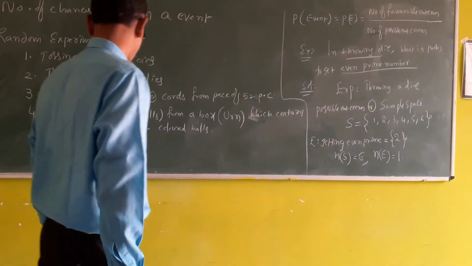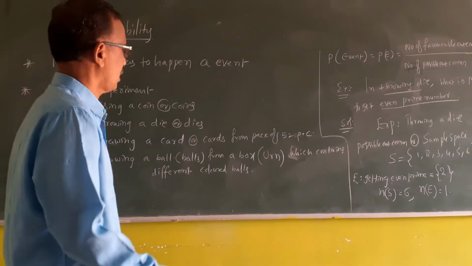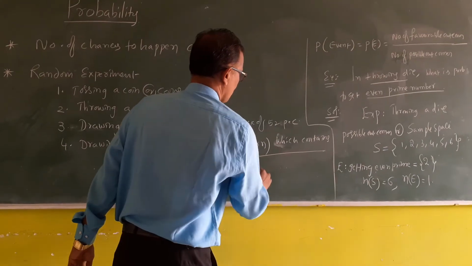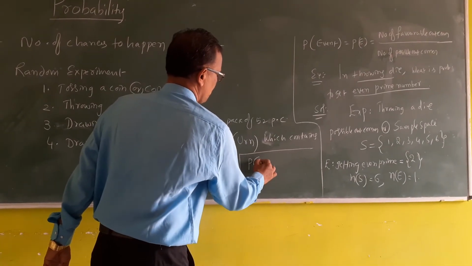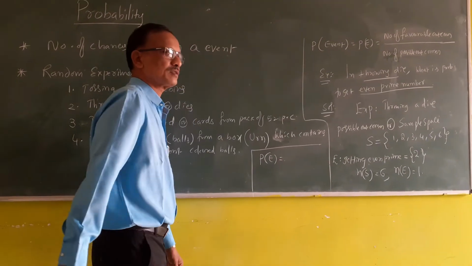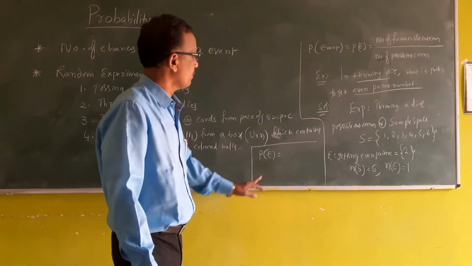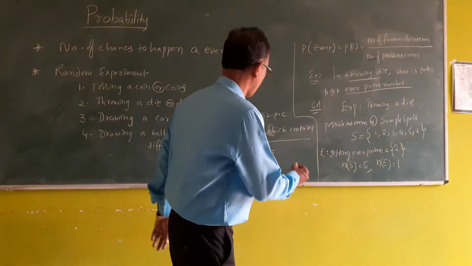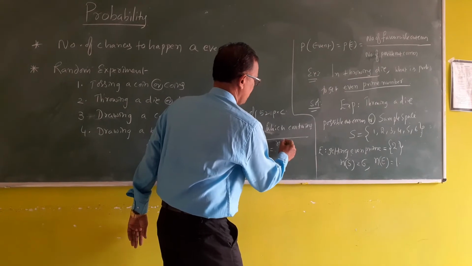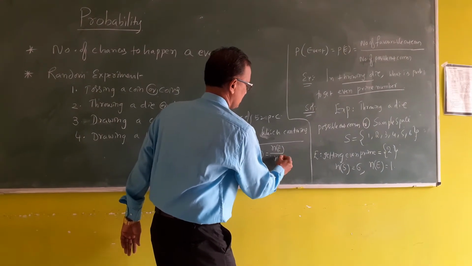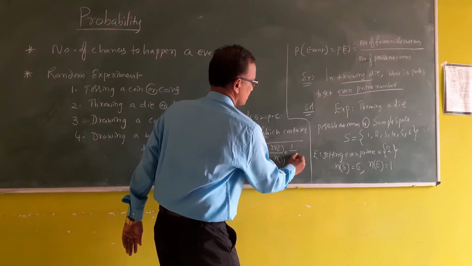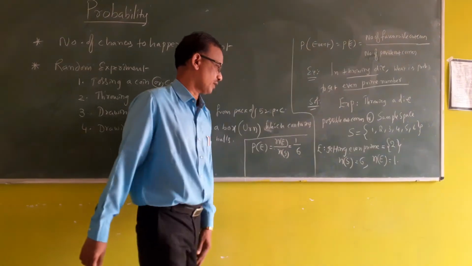Now the probability of that event is n of E by n of S, which is 1 by 6.